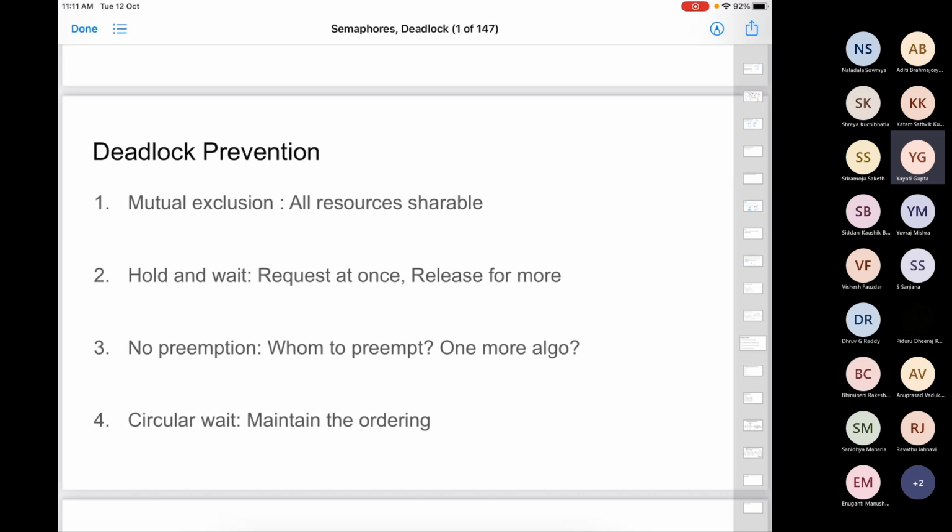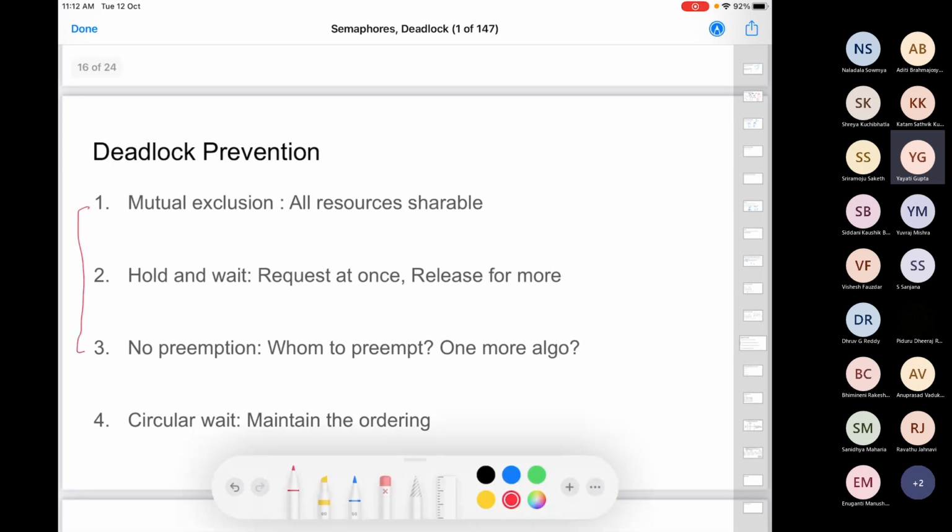When we talked about the first three conditions, these are actually design primitives. This is how your operating system is built, and how the resources in your system are. So the first three conditions are the choice of the system programmer. As an application programmer, I can go to the system programmer and say, why don't you make one of these conditions false? There are just three conditions, right?